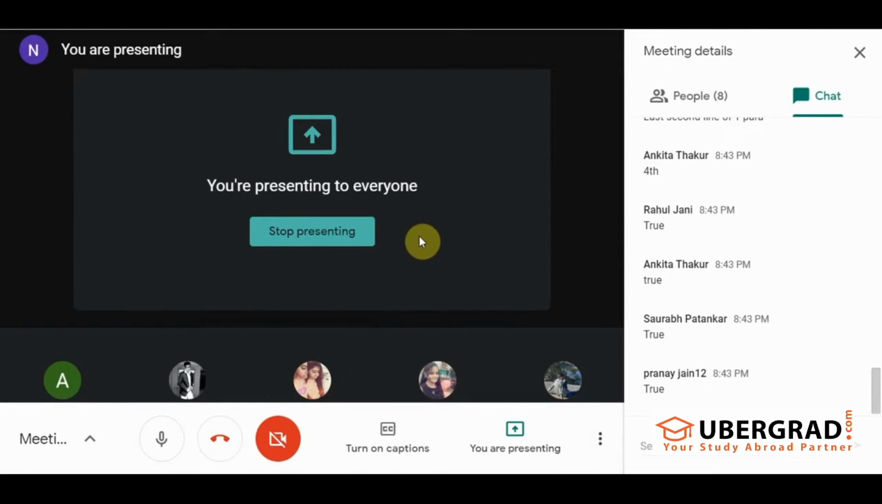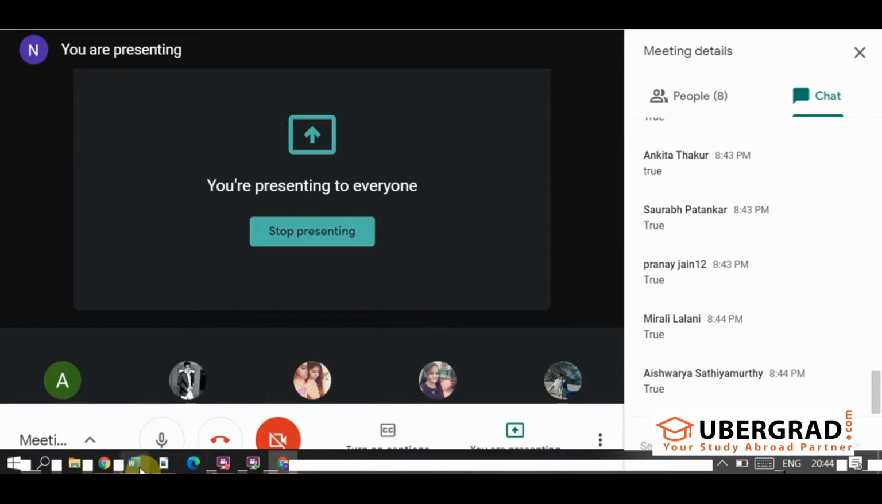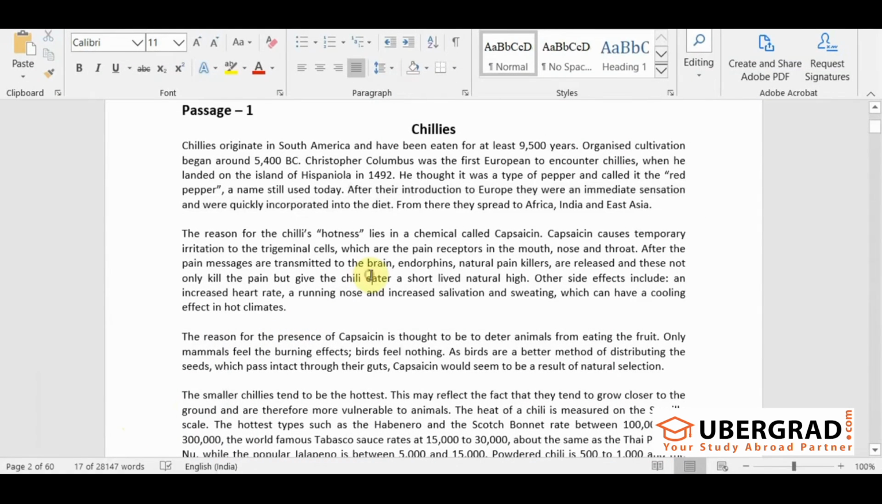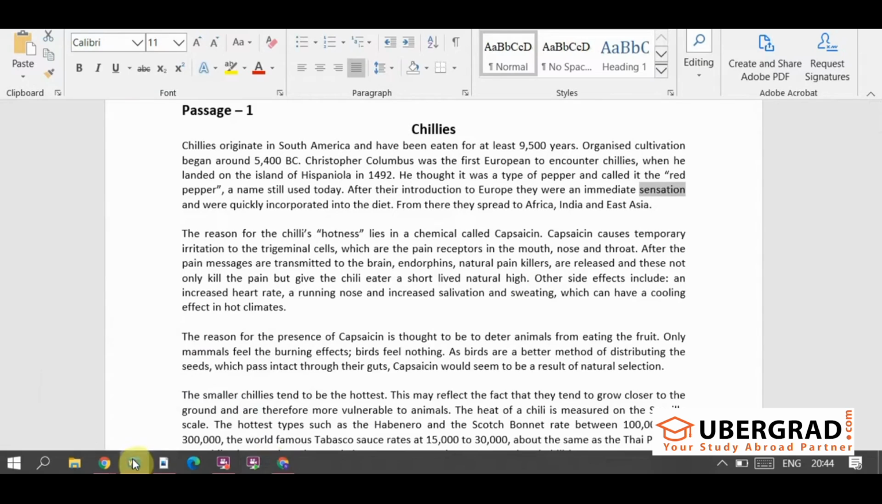True, true, true, true. Good, good. All of you. Mirali, Aishwarya. Good. So the answer is true. Now let's understand what are the paraphrased words used over here. Okay. See. Chilis became popular. Instead of popular, they have used the word sensation over here. Okay. As soon as they were brought. Can you search the paraphrase form of as soon as? What they have written instead of as soon as?